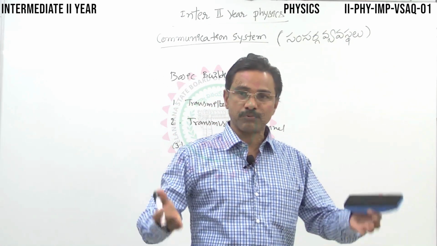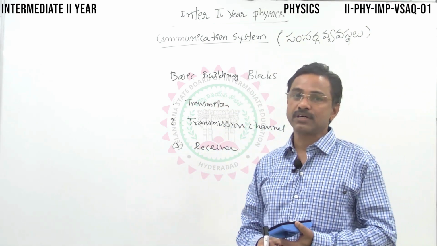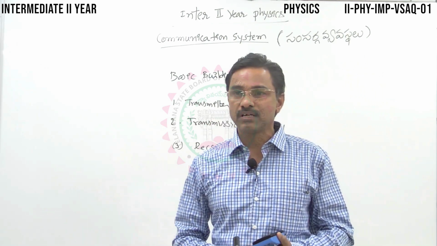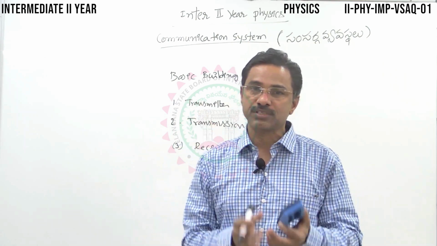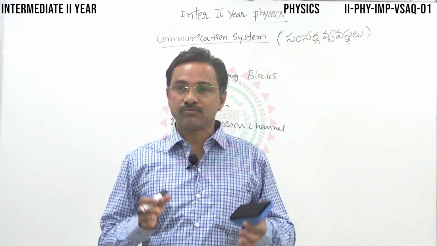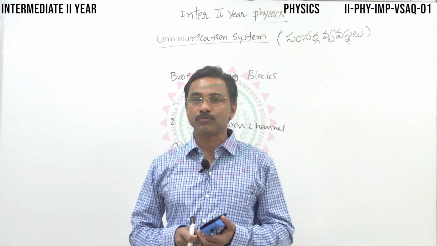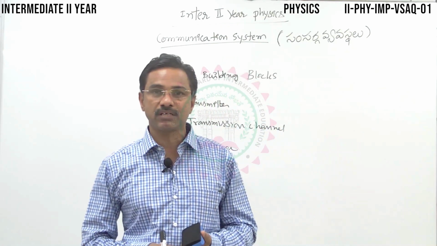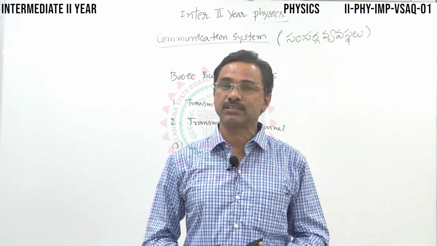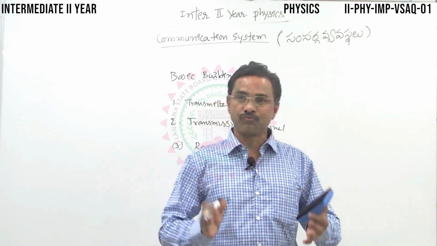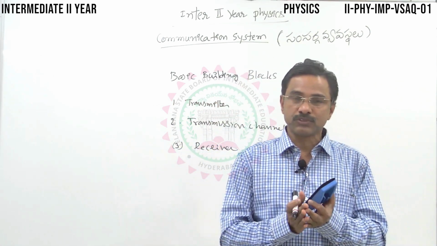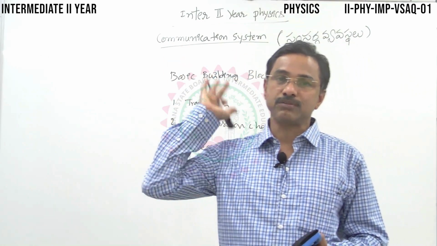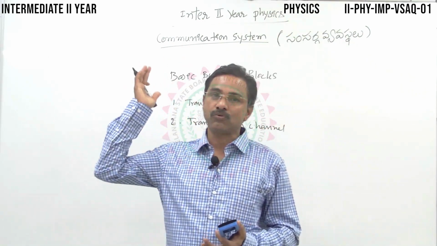The signal has to be modified, energized, its strength must be increased by modulating, the process of increasing the strength by overlapping, by combining with a high frequency carrier wave. That modulated signal is actually transmitted with the help of the transmission channel. Say, for example, radio broadcasting, TV broadcasting, news, entertainment programs: the signals are converted into electromagnetic signals. These low frequency signals are mixed with a high frequency carrier wave. That modulated signal is transmitted, so it has the ability to travel over hundreds of miles.